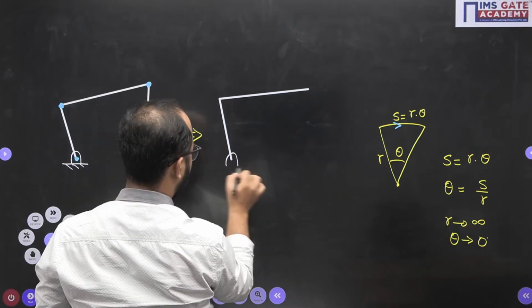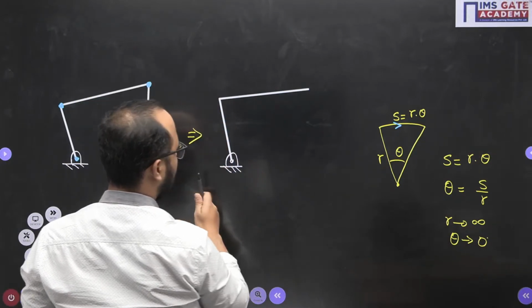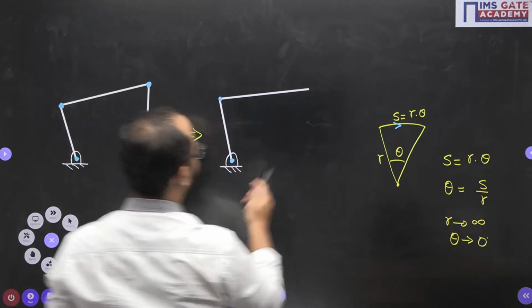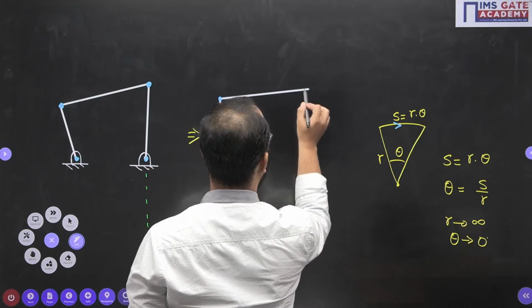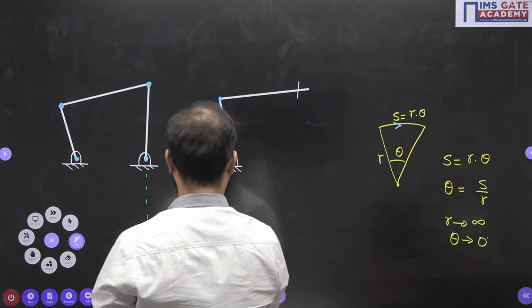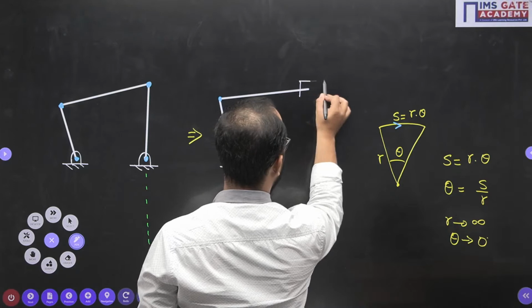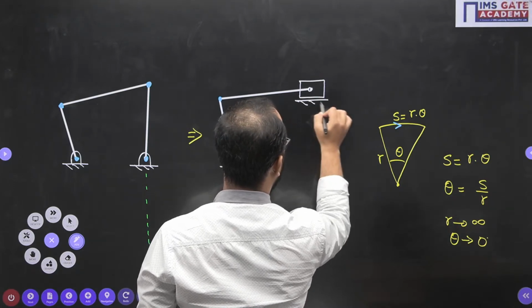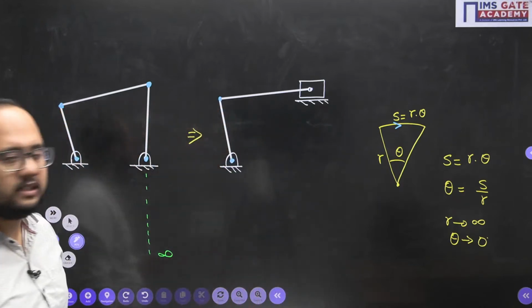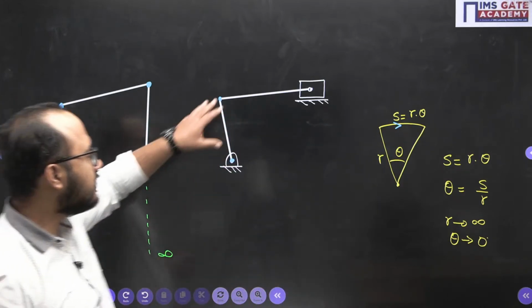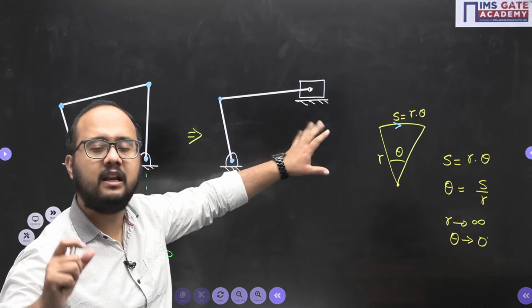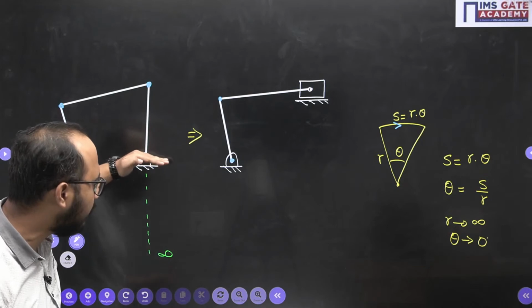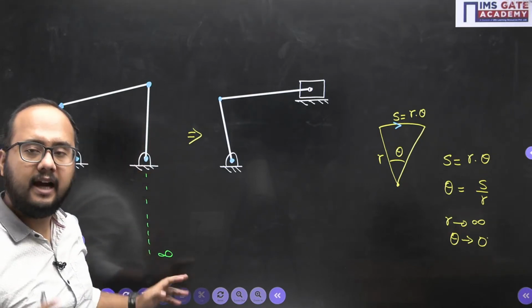See, this is a hinge as it is. Okay, this is also a turning pair. Done. Now what is going to happen here? It is going to slide. So when it is going to slide, I can represent it like this. Now this kind of thing you will see. So this single slider crank mechanism is the limiting case of this 4-bar mechanism, when one of the turning pairs has been shifted to infinity. I can say like that.